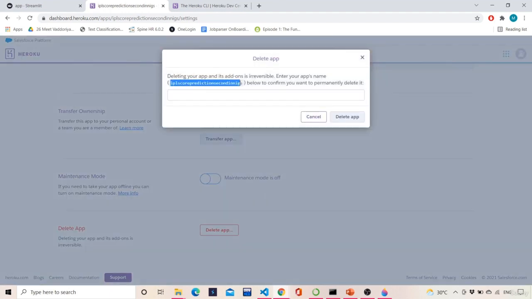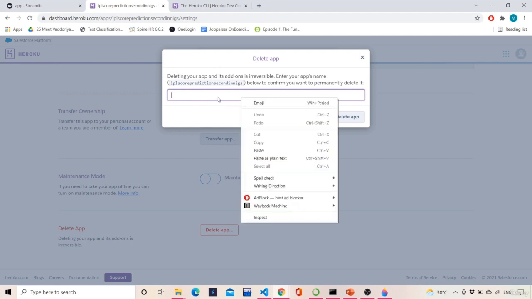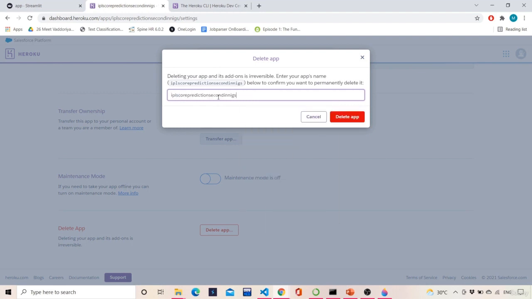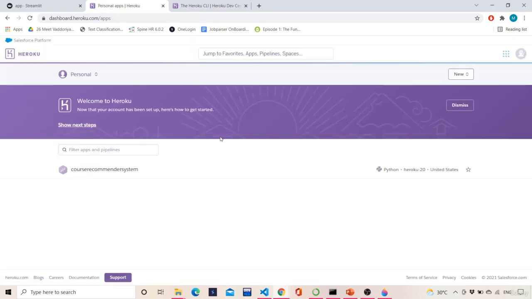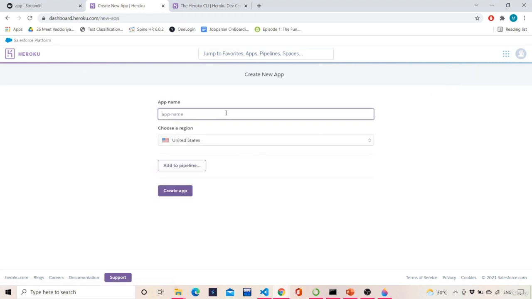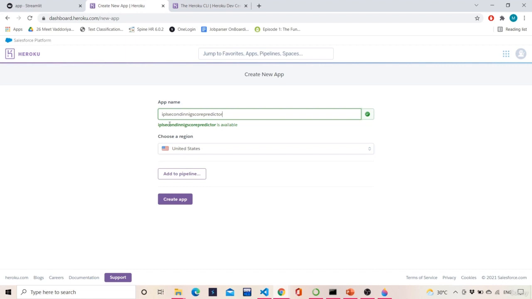Okay, you delete this app here and then delete the app. Once you delete the app, you start the process again. So for now, again you create a new app, and you name it IPL second innings score predictor, sorry for the typo. Some name you give, it should just get accepted.